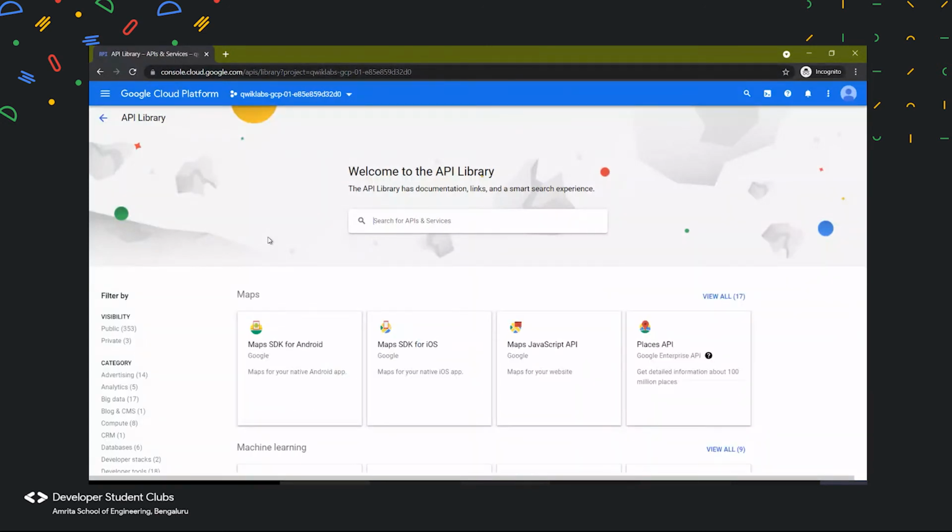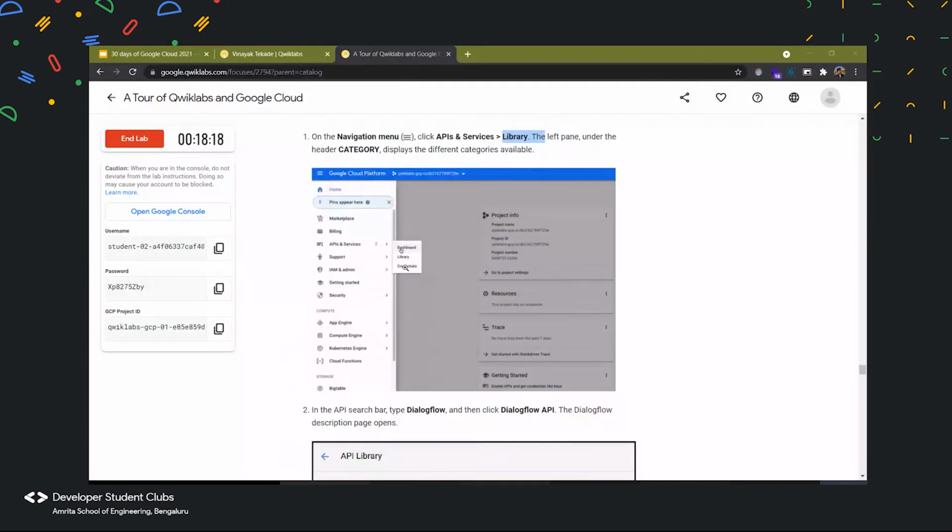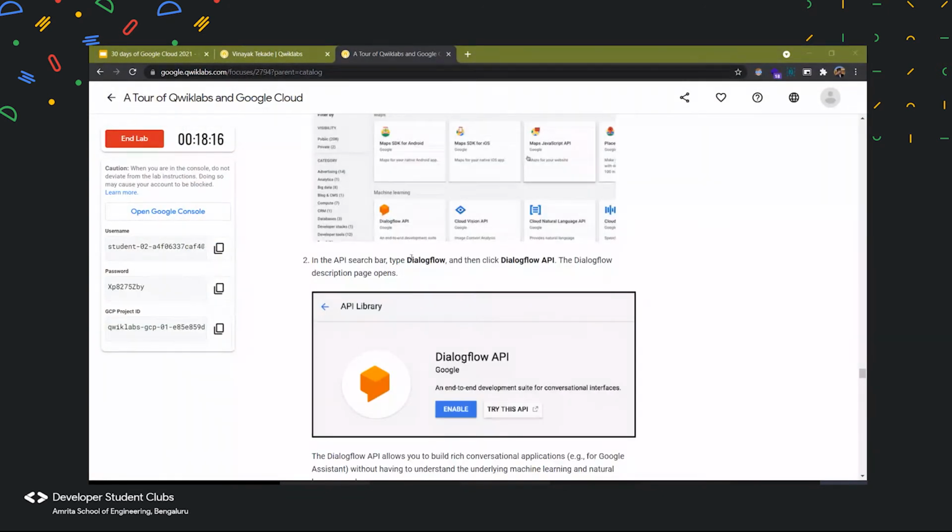So this is similar to the Google Play Store, how we download apps. We go to the Play Store and search for it, right? This is the same thing. We are going to the API library and searching for which API we want to use. So let us see which API service Qwiklabs is telling us. We have to go and search for Dialogflow.